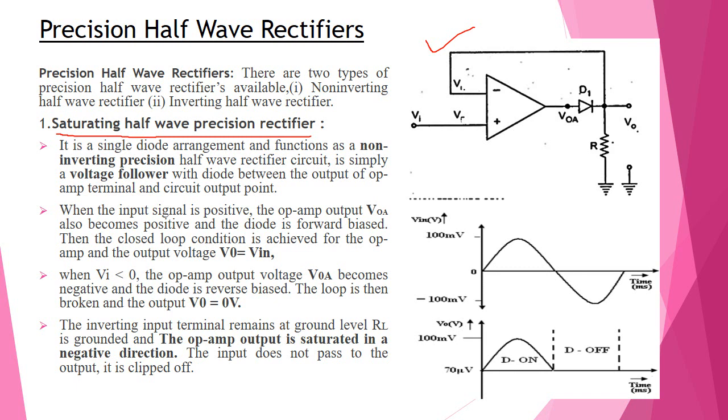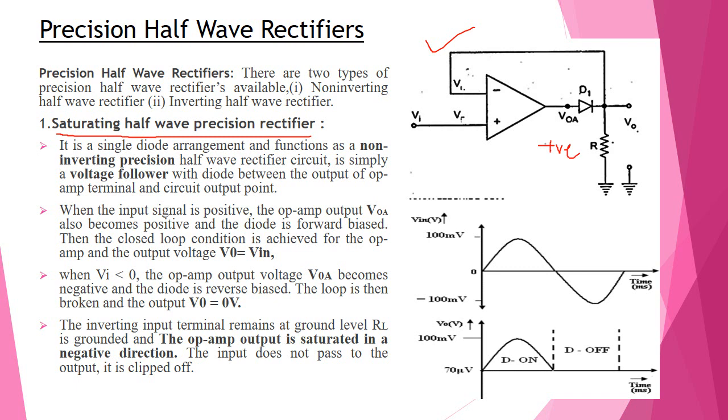During the positive half cycle, when Vin is positive, the output of the op-amp, V0A, is positive,